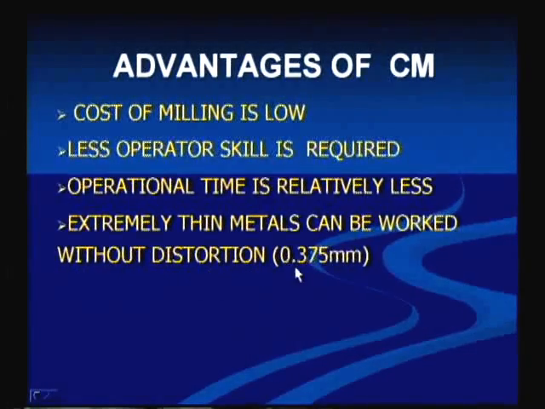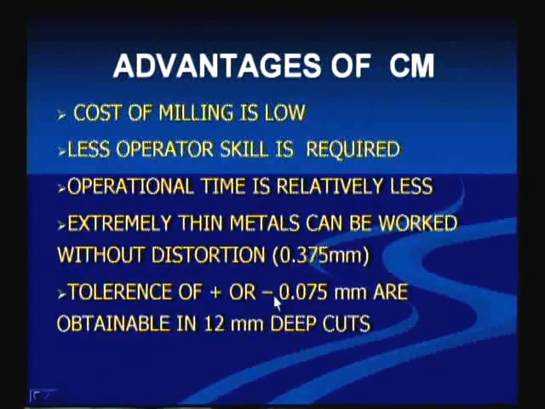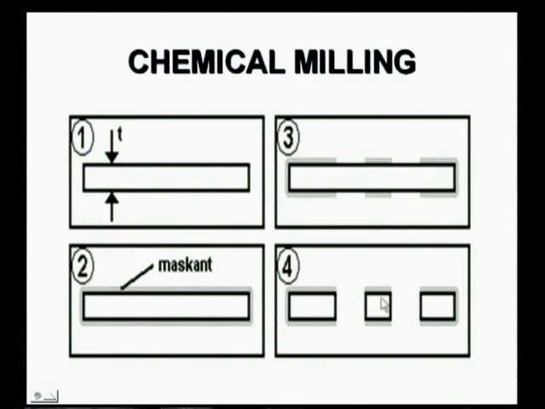Without spoiling, 0.375 mm can be machined in this, and a tolerance of plus or minus 0.075 mm is obtainable in 12 mm depth. If the depth is more, we cannot control the tolerance; up to 12 mm we can control the tolerance within this limit. And this is the chemical milling operation for cutting. Even very delicate things can be cut here.